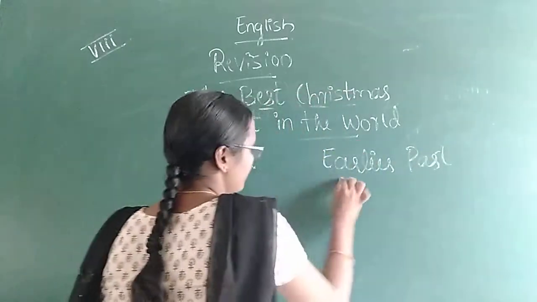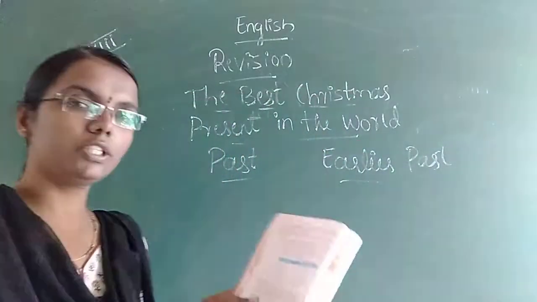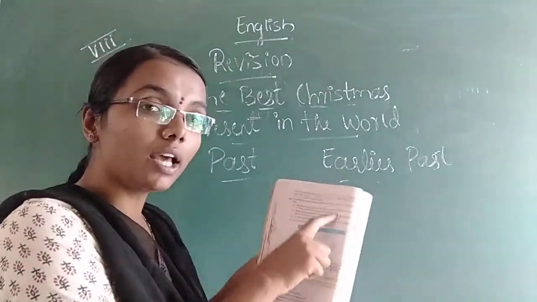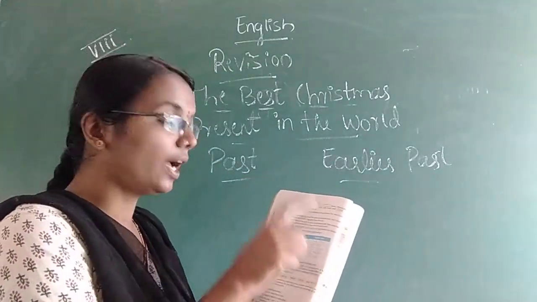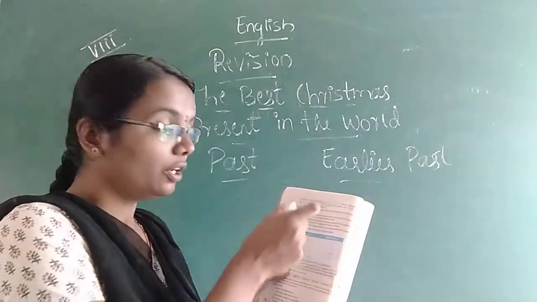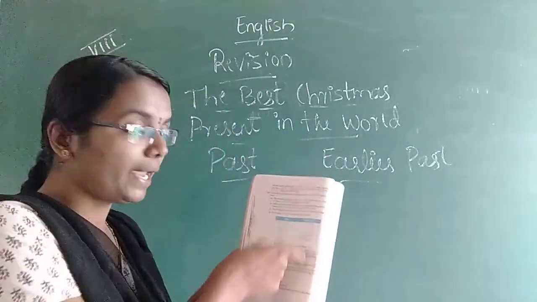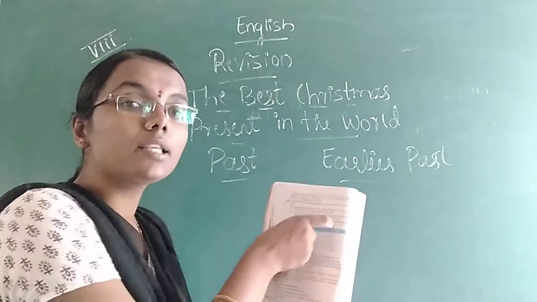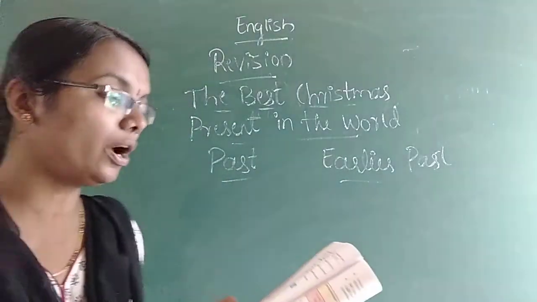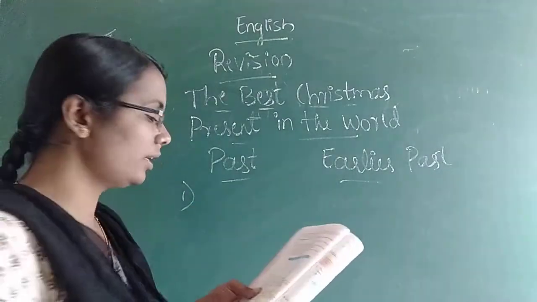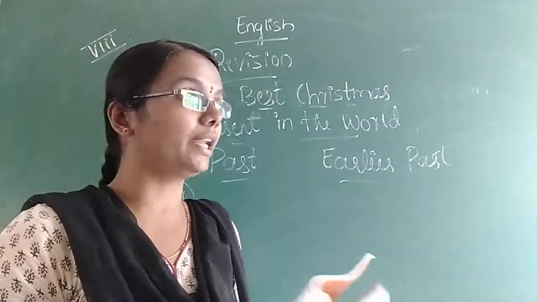First you have to read these sentences and underline the past word and earlier past word. Then the words which you have already underlined, you have to write in separate columns. I hope you are understanding. First you have to underline.